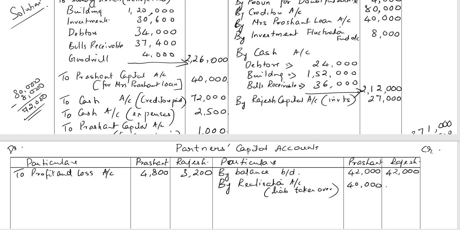Rajesh takes over investments. So to realization account, for asset taken over, 27,000.